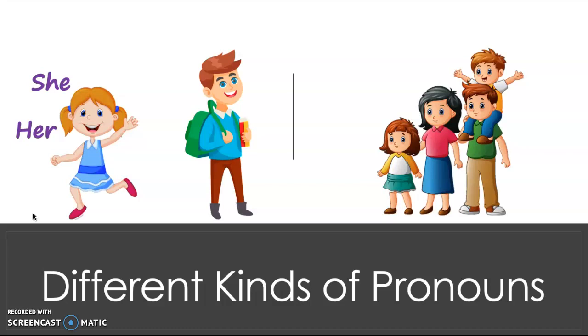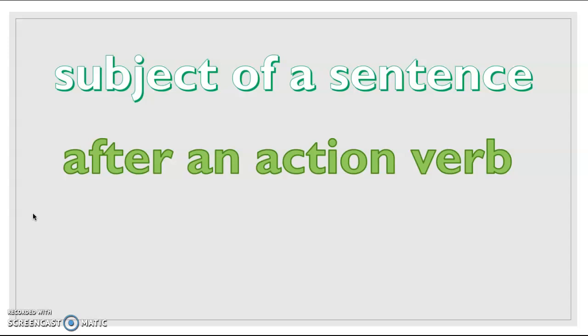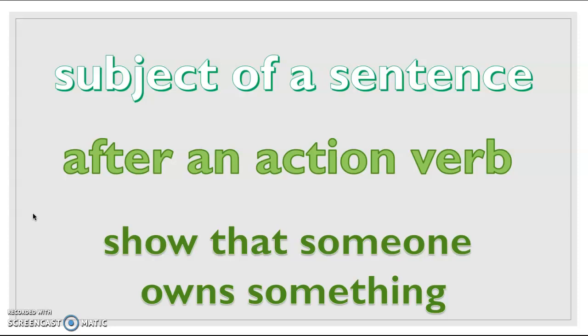Then I see a boy over here, and some pronouns that you could use for boys would be him or he. And then I see this group of people. It looks like a family. Some pronouns that you could use would be they or them. Right now I want to remind you that some pronouns can be used as the subject of a sentence. Some pronouns can be used after an action verb, and some pronouns show that someone owns something. Keep that in mind.